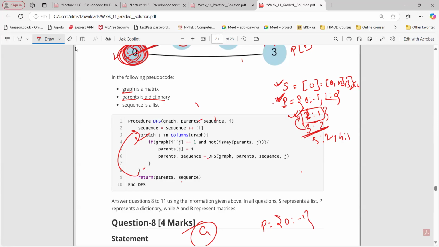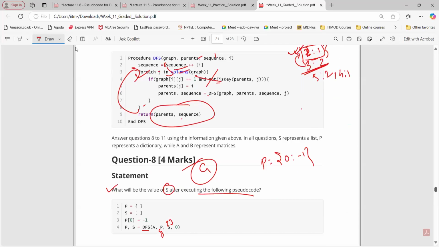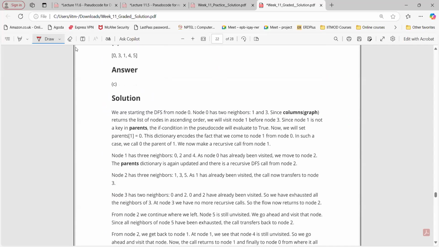But after that, you need to think we have not completed all the iterations of the for loop for this 0, 1, 2. So we need to backtrack again and complete all the for loops. And then at the last, it will return this one. Once you get all the p values, once all the nodes are inside the p dictionary, this condition will not become true anyway, right? So the output of this will be option C here.